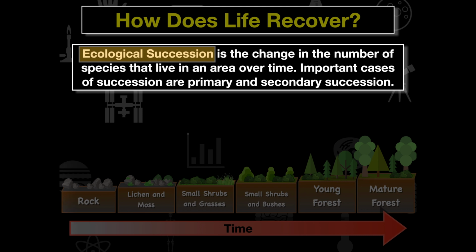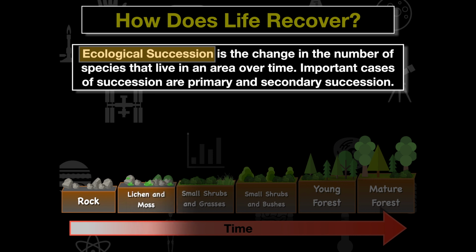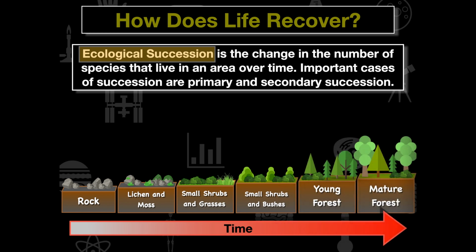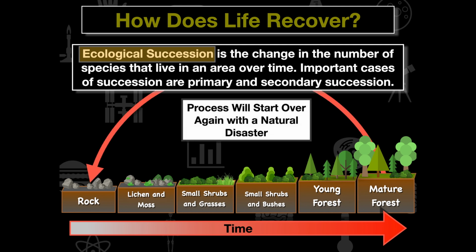So when an ecosystem starts over, it's going to start off with the base rock, move on to lichen and mosses, small grasses and shrubs, and then eventually it will turn into a forest, a young and then a mature forest over time. And when we encounter a natural disaster, it's generally going to start back at the beginning of this succession. So what we want to be thinking about here is, how is life going to recover? Well, it's recovering via this cyclical process where over time we see different organisms take over the landmass.